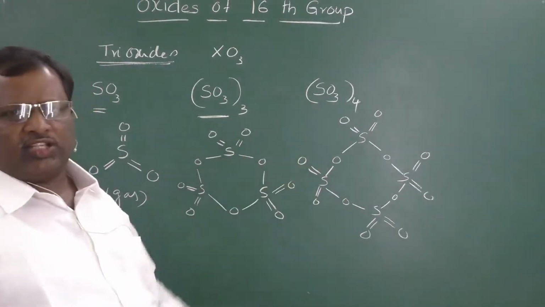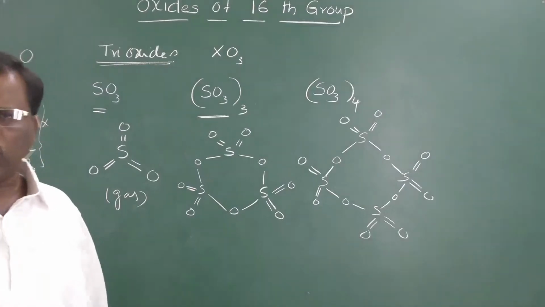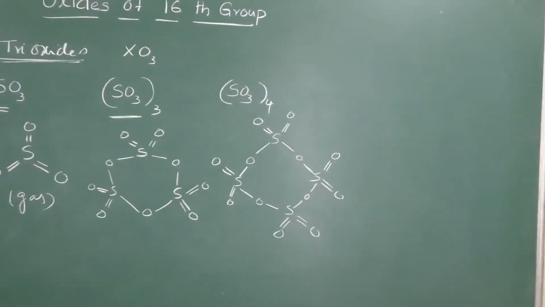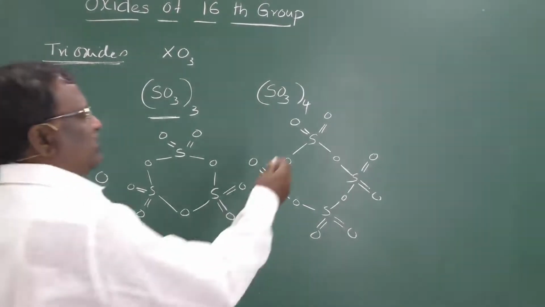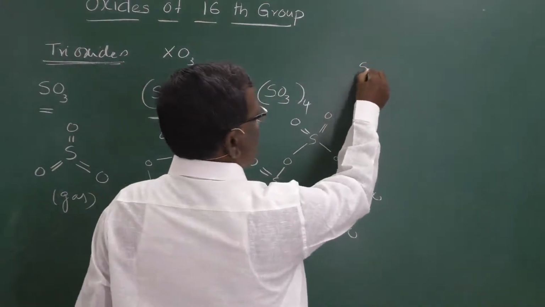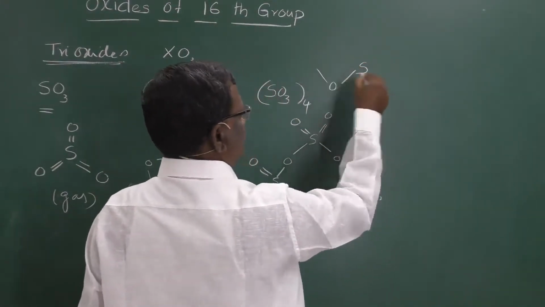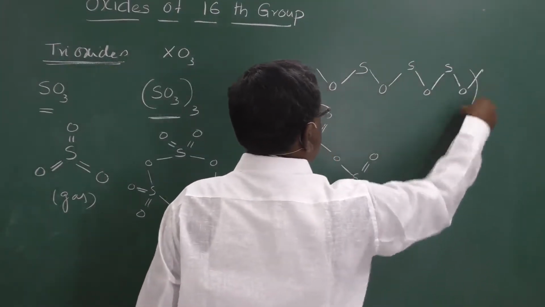In addition to these structures, sulfur trioxide can also exist in the form of chains or cross-linked sheets. In the chain-like structure, sulfur is attached like this.